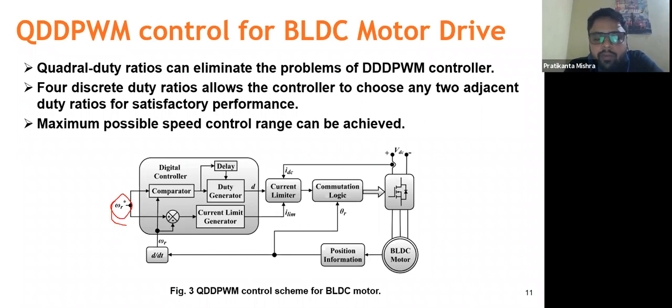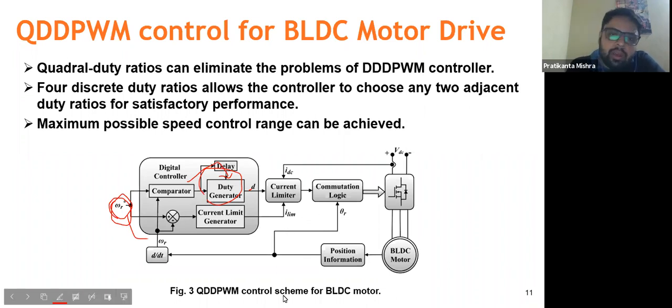We have a reference speed. We'll compare it with the speed of the motor as in the earlier case. With the comparator, we'll have some delay, and from this we'll generate a duty ratio. The comparison of a particular sampling time will be used, and also the earlier sampling time. So both the errors of the current sampling time and the previous sampling time will be used, and the duty ratio will be generated. And obviously this duty ratio will be provided if and only if the current is within the limit range.